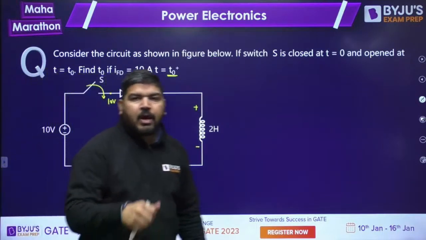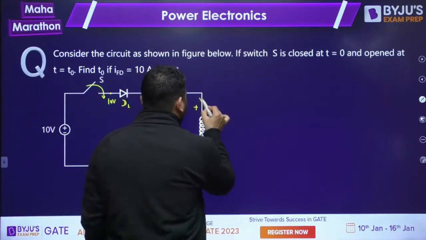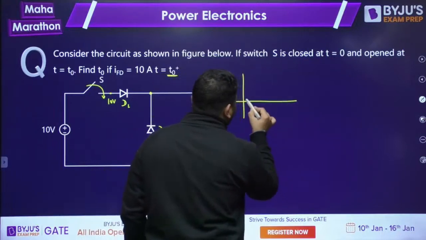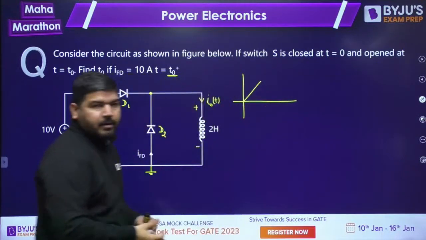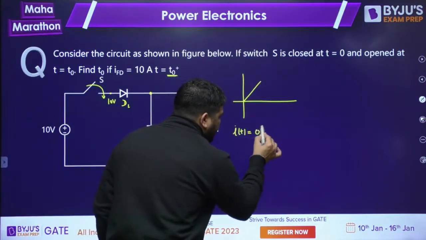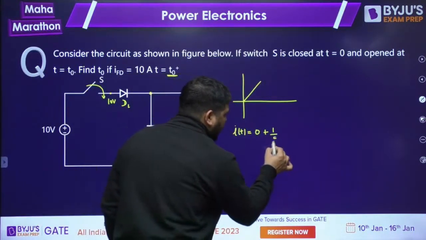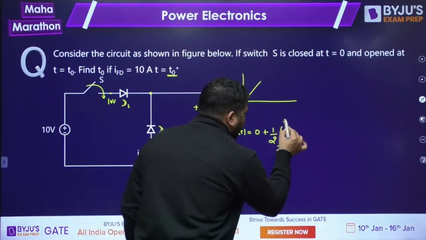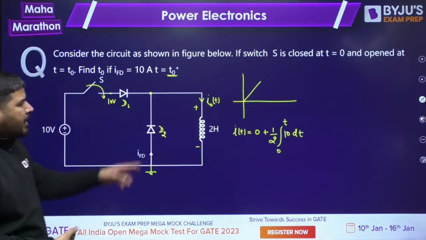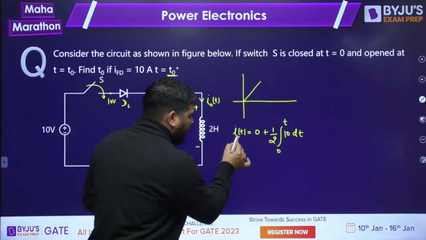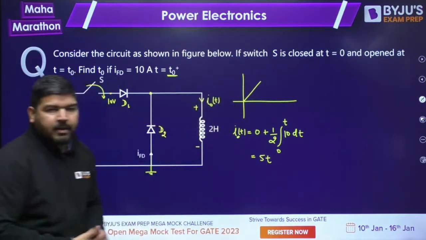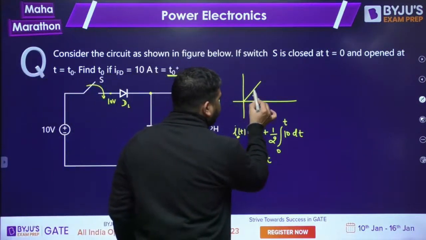Across an ideal inductor, if you have a constant voltage, then this current I naught will rise linearly. You can apply the Laplace transform. Current will rise linearly. What should be the equation of the current? I naught t will be equal to initial current, which was 0, plus 1 by L integration 0 to t of the voltage across the inductor, which is 10. Is it clear, guys? This will be the current I naught t. So now you can calculate that this is 5t.